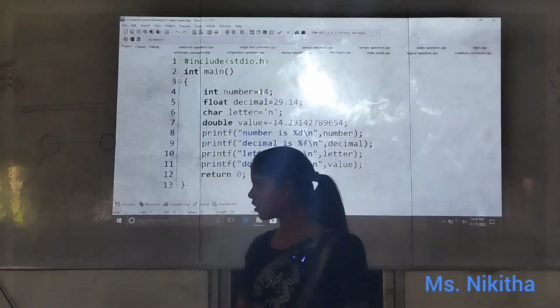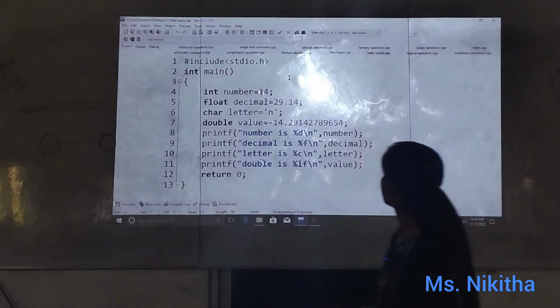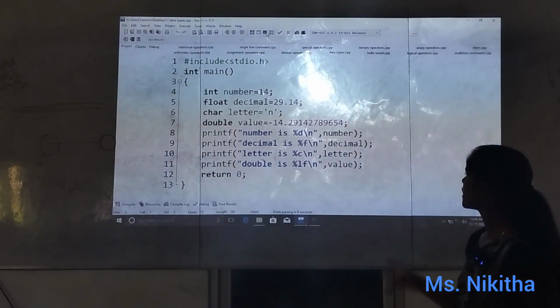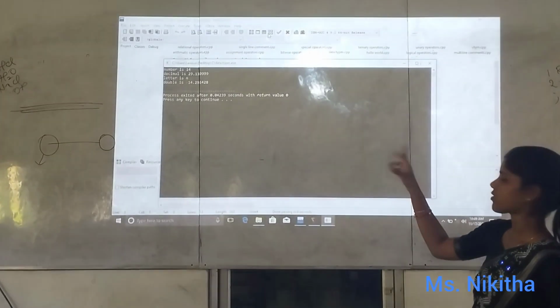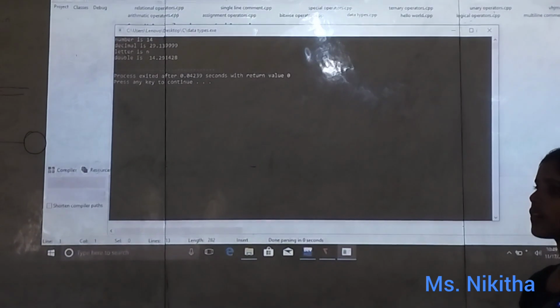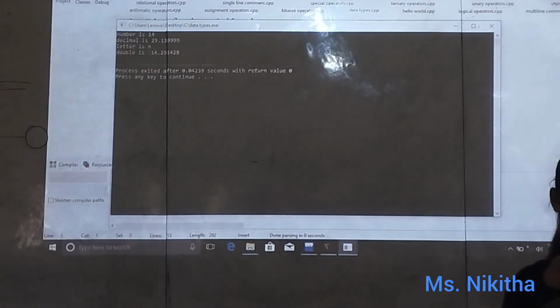So shall I run the code? For running you need to click on that symbol, that's it. It will run and show the output. So see, number is 14 and decimal is the value, and whatever we have taken in that is showing. Is this clear?